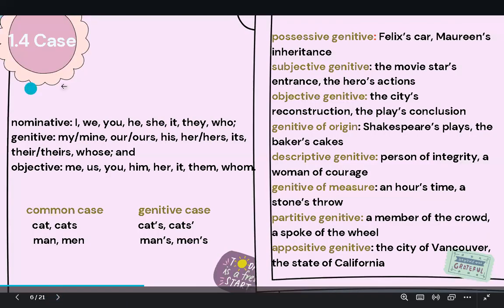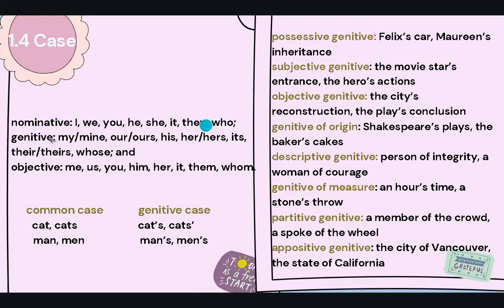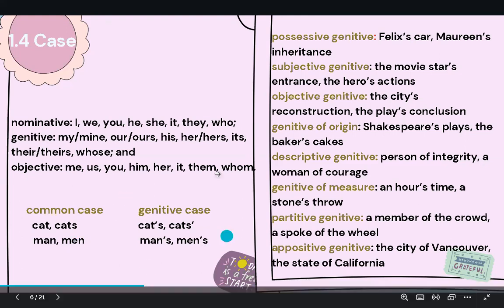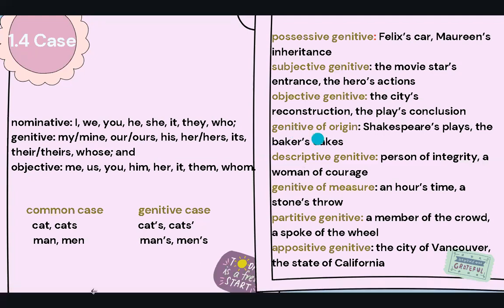When it comes to case, nominative: I, we, you, he, she, it, they. Genitive: my, mine, our, his, her, its, their, theirs. And objective: me, us, you, him, her, it, them. Common case: cat, cats, and man, men. In genitive case: cat's, cats', man's, men's. And here are the genitive ones.